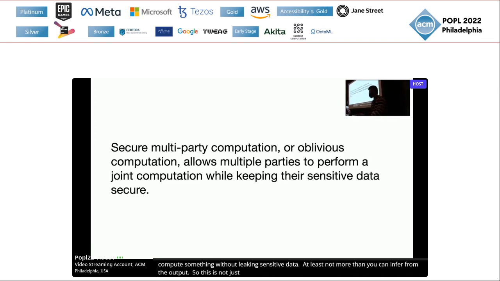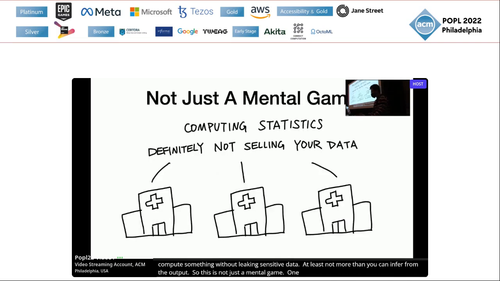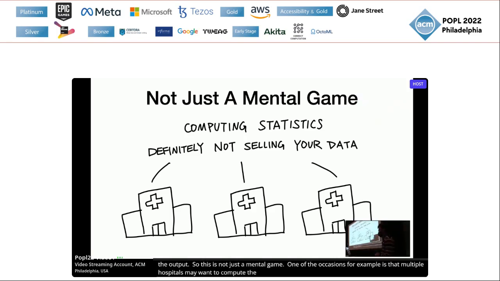One application, for example, is that multiple hospitals may want to compute the statistics of their patients' data, but they may not want to just simply pool the data and then compute the result because, well, it may not even be legal. So for these kinds of applications, multi-party computation or secure or oblivious computation is a very powerful tool.